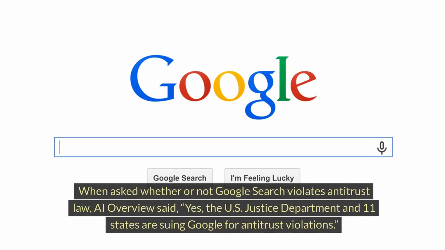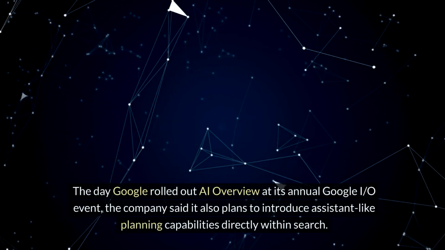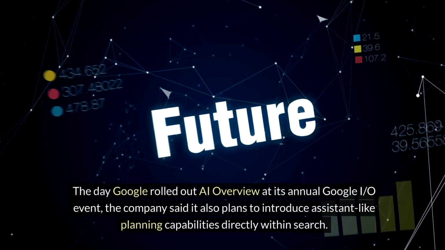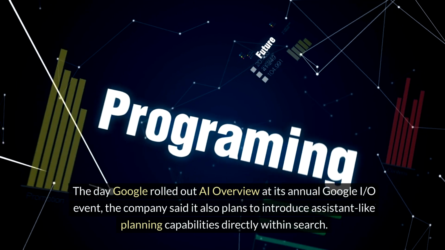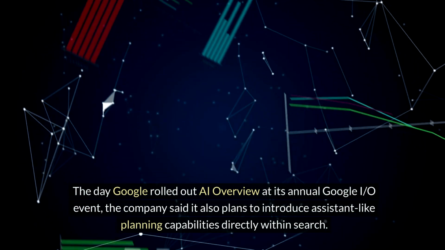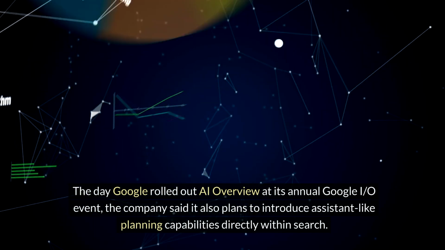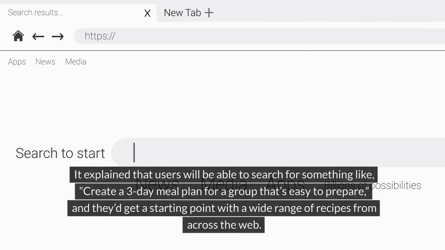When asked whether or not Google search violates antitrust law, AI Overview said, yes, the U.S. Justice Department and 11 states are suing Google for antitrust violations. The day Google rolled out AI Overview at its annual Google I/O event, the company said it also plans to introduce assistant-like planning capabilities directly within search. It explained that users will be able to search for something like, create a 3-day meal plan for a group that's easy to prepare, and they'd get a starting point with a wide range of recipes from across the web.